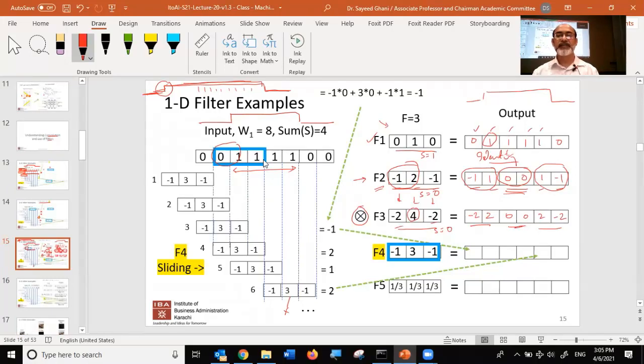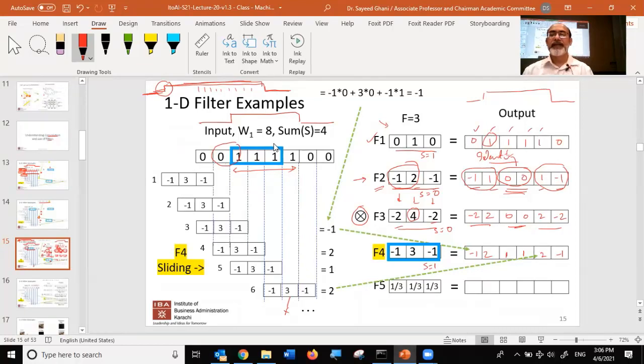Okay, another image. So look at this. Now, let's first of all see what is the sum over here. Filter number 4. Sum is 1. So now this is different. It's probably going to be different from an edge detector. Okay, let's see what it does now. So let's do this, the usual thing. What is the value over here? -1, right? And the next place, what is it going to be? So 3 minus 1, 2. Okay, and then we keep going forward. It's going to be 1. And then you can see it's going to be symmetric, 1, 2, and -1.